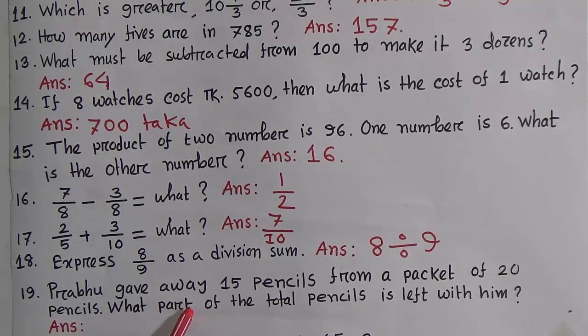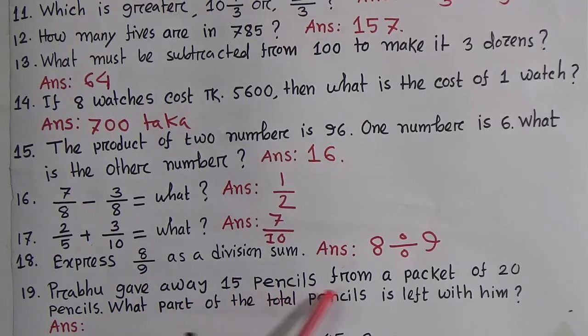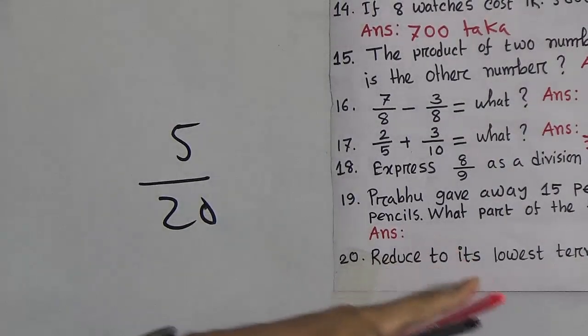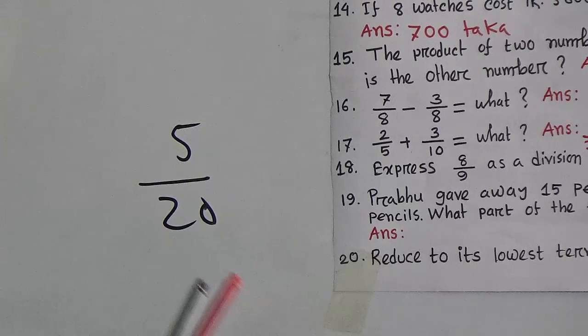Now look, question number 19. Prabhu gave away 15 pencils from a packet of 20 pencils. If he gave 15 pencils from 20 pencils, then he has 5 pencils. Now the question: what part of the total pencils is left with him?